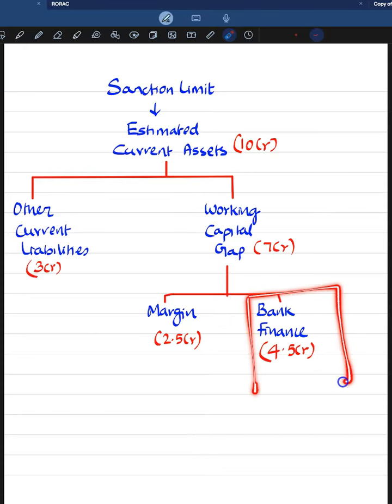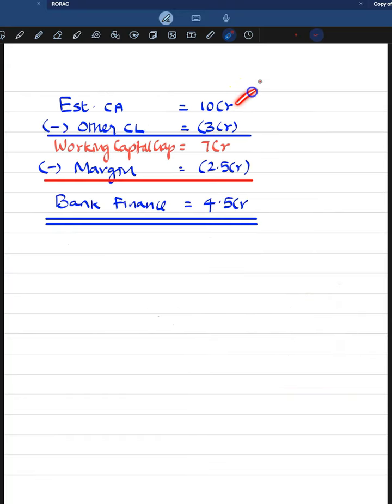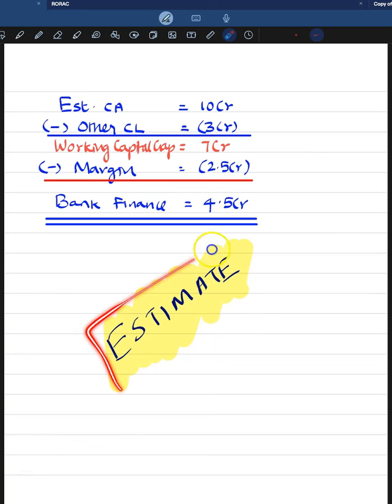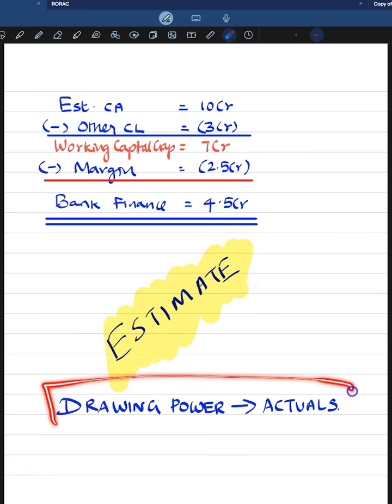This is how the credit facility is sanctioned, meaning 10 crore estimated current asset minus other current liability of 3 crore, gap of 7 crore, margin of 25% on current asset 2.5 crore that is deducted, so bank finance is 4.5 crore. All these are on the basis of estimates, but this drawing power is always calculated on the actuals.